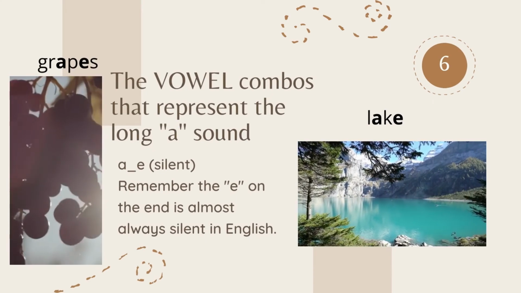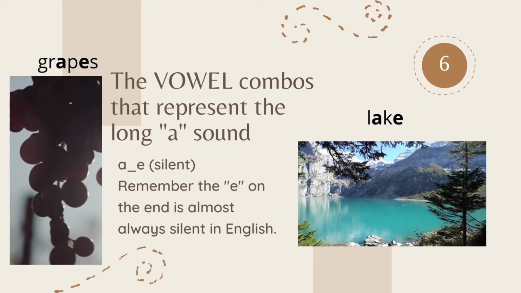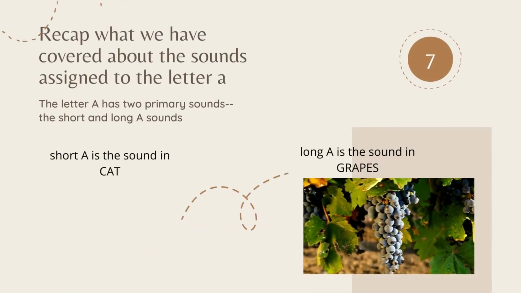A followed by a silent E. Remember, the E on the end is almost always silent in English, as in the words grapes and lake.